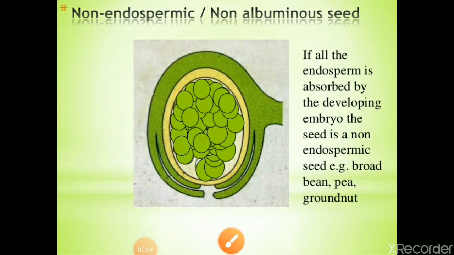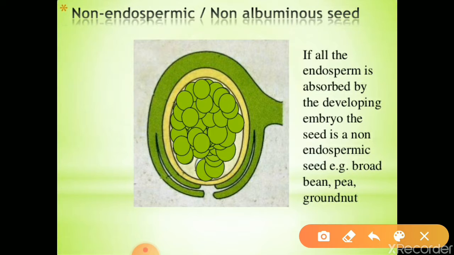Today we are going to learn about two types of seed. First one is non-endospermic seed and second one is endospermic seed, or non-albuminous seed and albuminous seed. These are the two types of seed based on the presence of endosperm in it. Let us start our class.